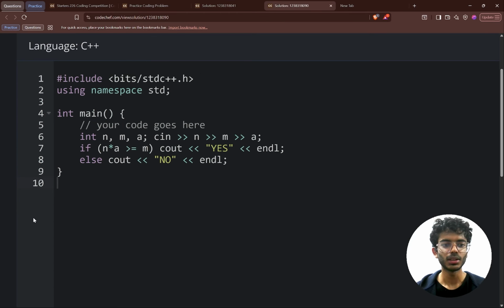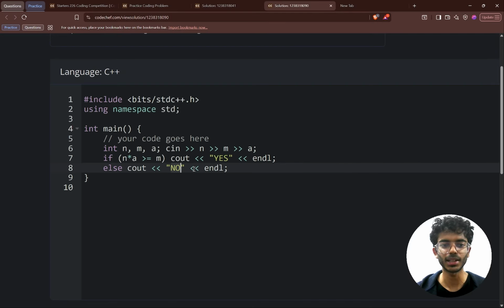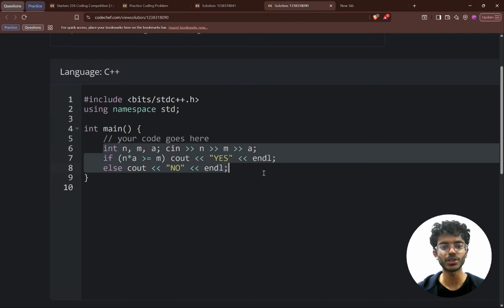Now let us see the solution in C++. Here, we'll begin by taking an input of n, m, and a using cin. So we are first initializing the three variables and taking an input of those three variables. And if n into a is greater than or equal to m, we'll print a yes with an endl, or we'll print a no otherwise. And that's pretty much the whole solution. The time complexity of this is constant because we're just doing a constant number of operations.